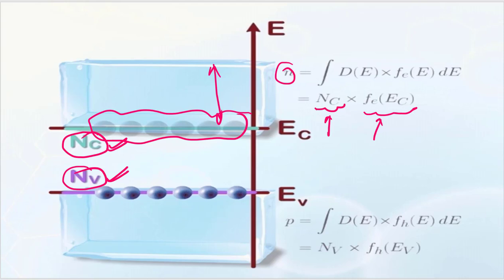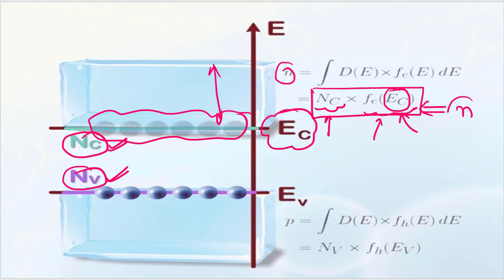And remember, the Fermi-Dirac distribution function depends on the energy E, but now we are only interested in this energy level EC. So we calculate the Fermi-Dirac distribution function at EC. This NC times F of E at EC gives the total electrons in the conduction band. Similarly, NV times the Fermi-Dirac distribution function at EV gives the total holes in the valence band.